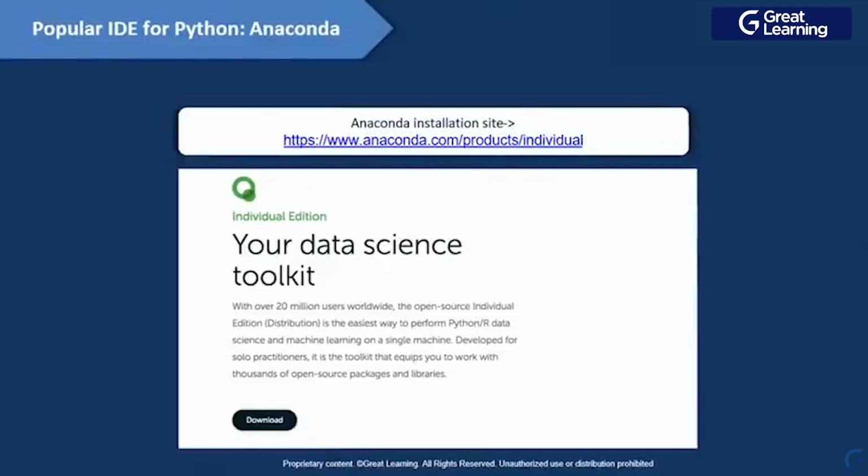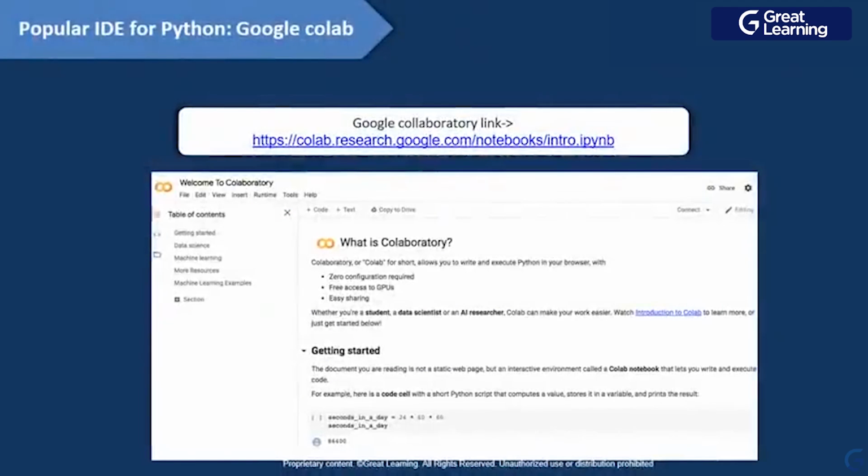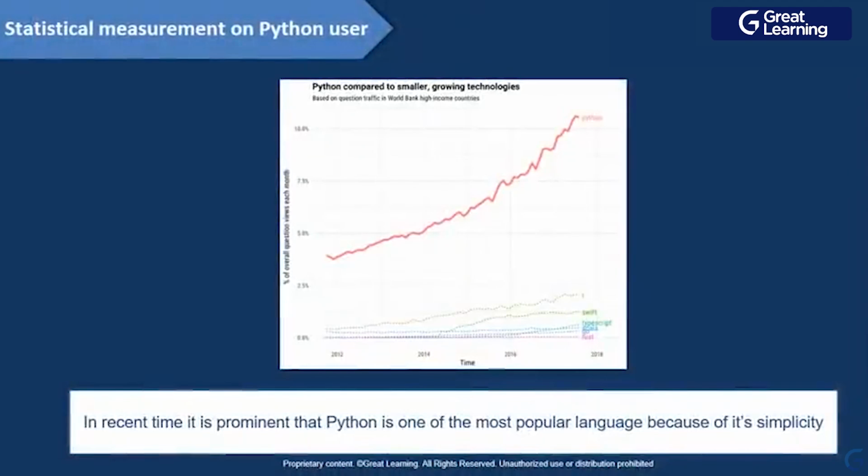Then we have Anaconda, which is known as a data science toolkit. You can go for that as well. Now we are going to talk about Google Colab. I am going to use Google Colab in my session because it is one of the most easily usable IDEs, and you don't need to install anything on your system. I am repeating, guys, that if you need the dataset, you need to go to Kaggle directly. It's open source and directly available from Kaggle.